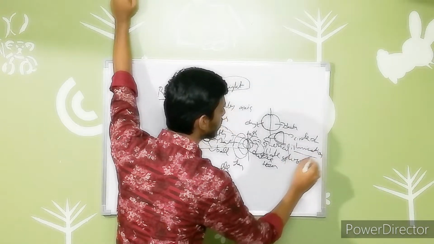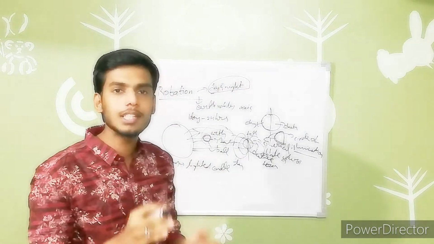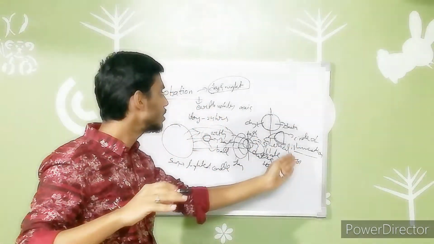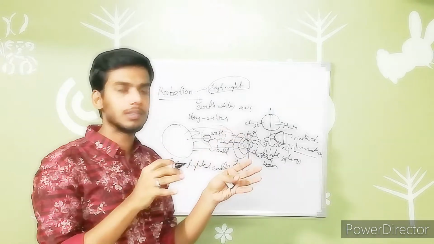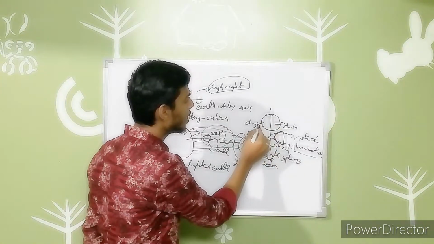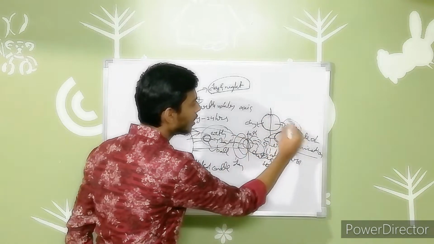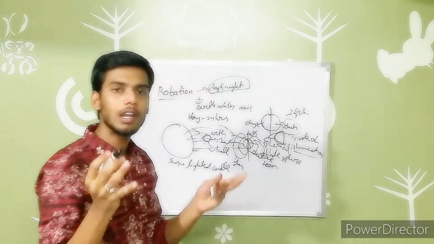The circle of illumination is the line which divides the day from the night. It separates the day and night.